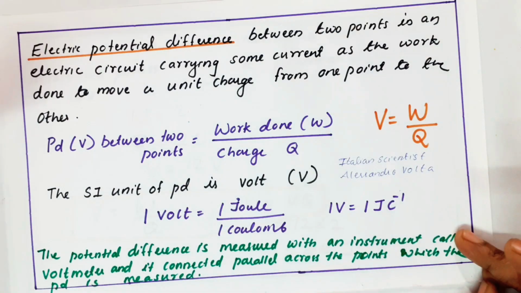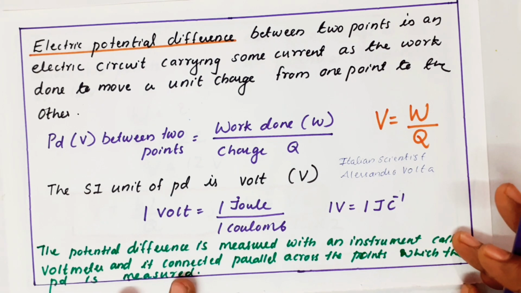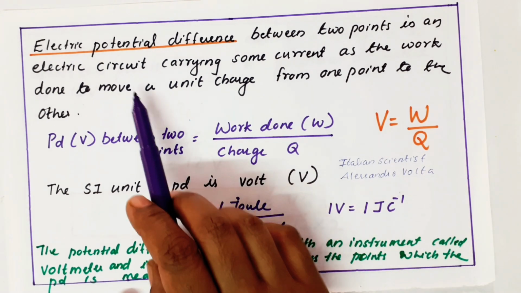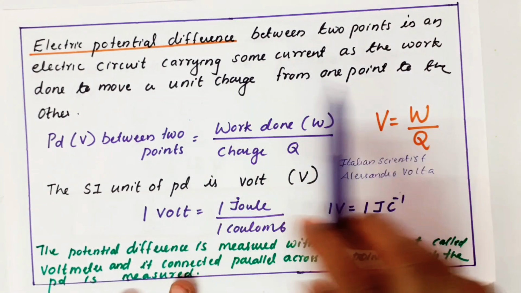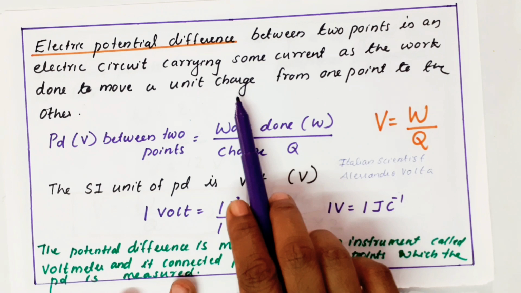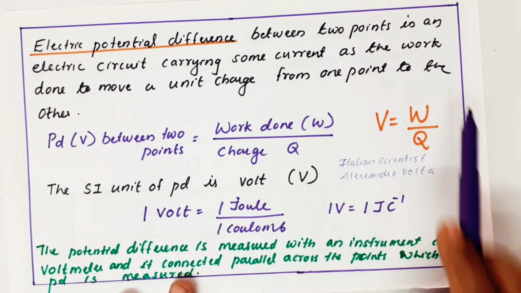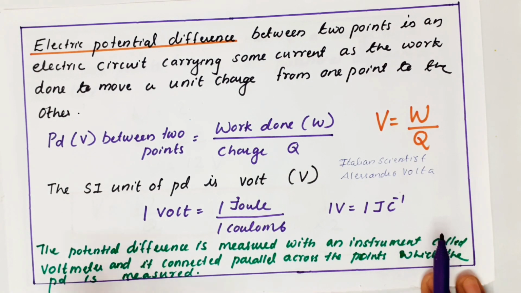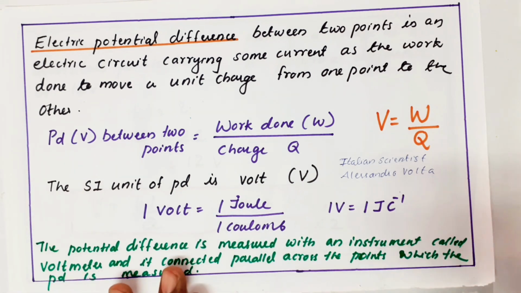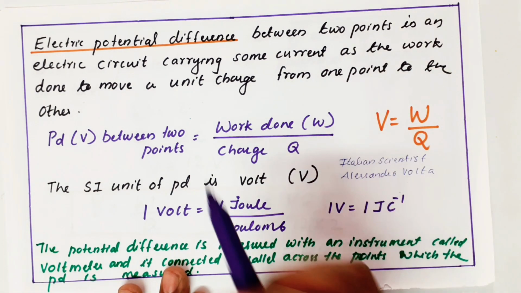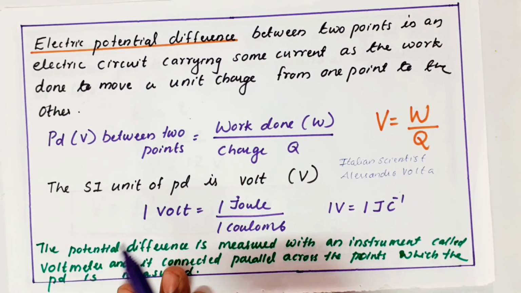Clear? Now, electric potential difference between 2 points in an electric circuit carrying some current is defined as the work done to move a unit charge from one point to another. In the previous slide I showed you that charge moves from one point to another, right? So what is the work required for that? That work we termed as potential. Simply, the charge won't move, we have to apply work.